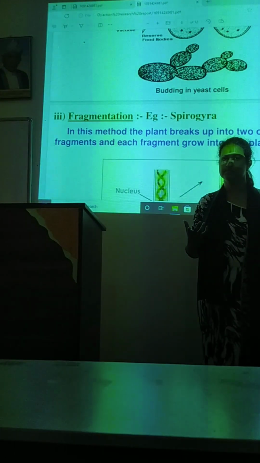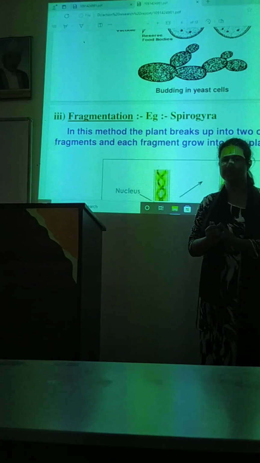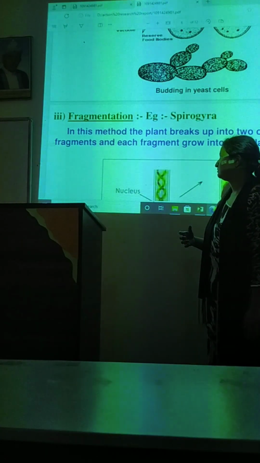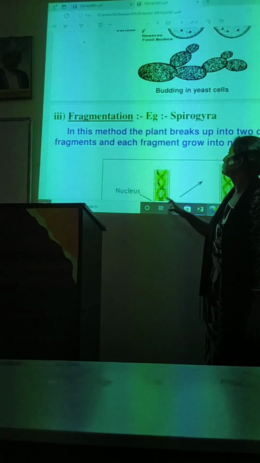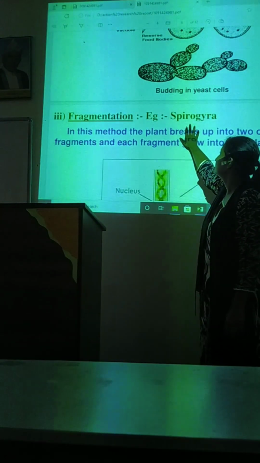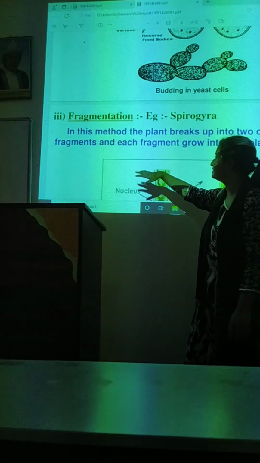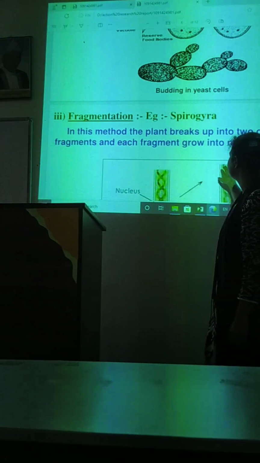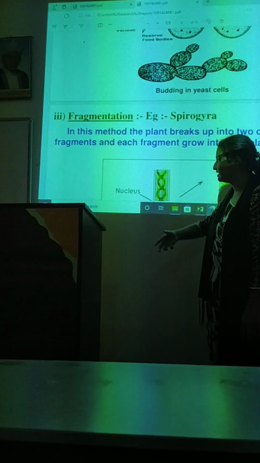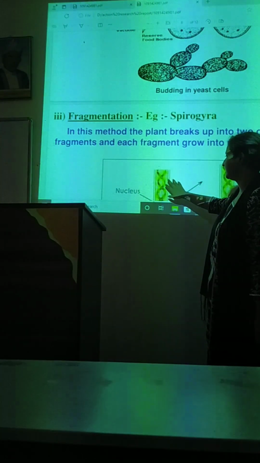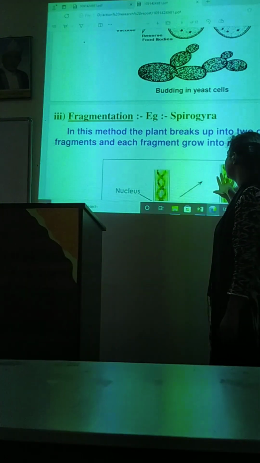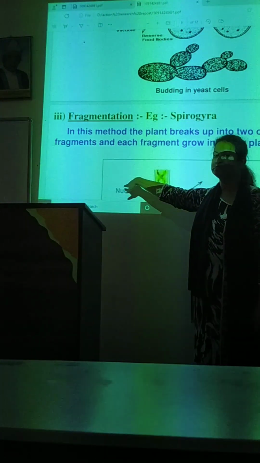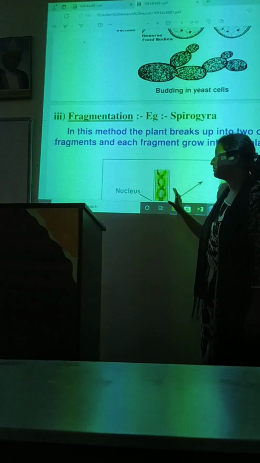Here the algae come, and when they get water and nutrients, there will be more and more formation of algae. So this is called fragmentation. We can see spirogyra under the microscope. In this method, the plant breaks up into two or more fragments, and each fragment grows into new plants. If we pick up that algae and look under the microscope, a parent cell will divide. What do we call it? Fragmentation. Fragmentation itself, the name says, to fragment from the parent cell.